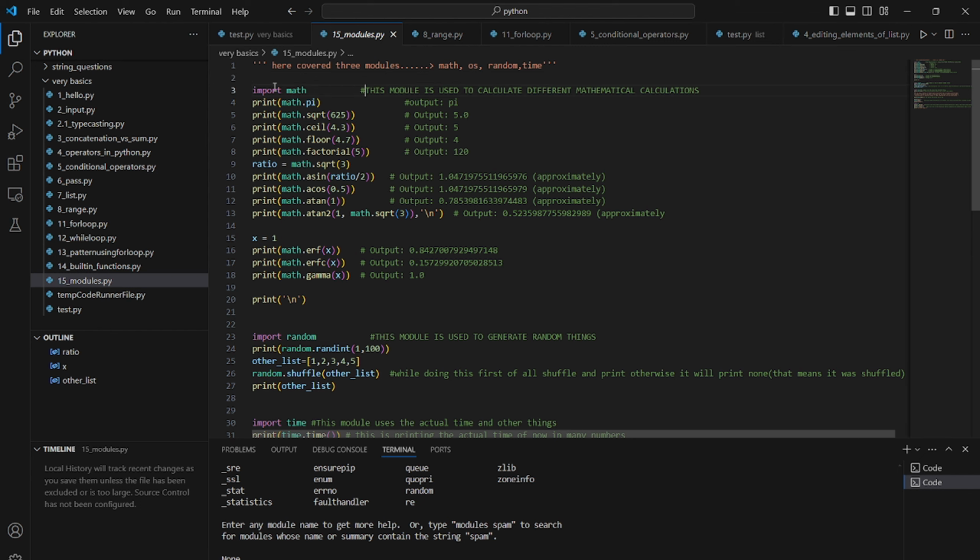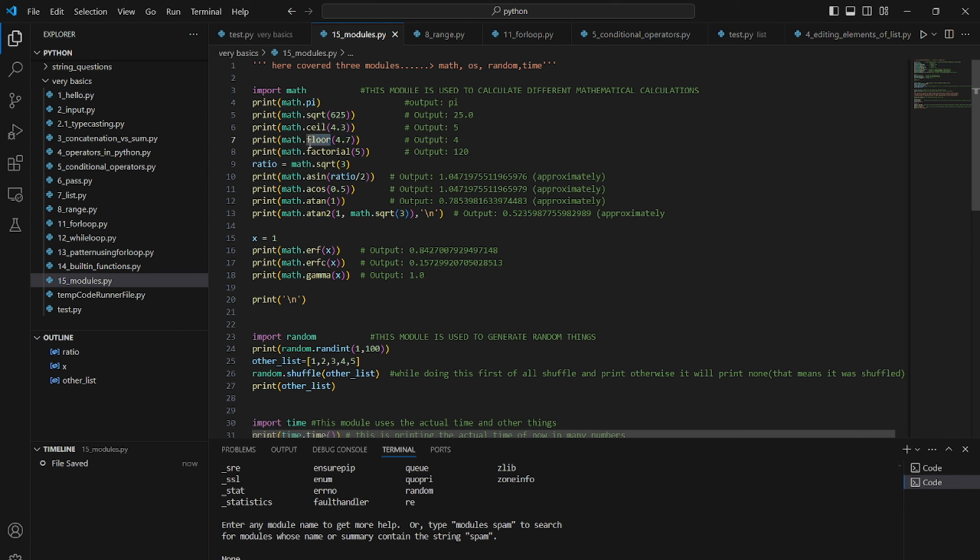So let's talk about the math module first. First of all, we have to import the module, so I have written import math. This module is used for different mathematical calculations. If I use math.pi, then it will give us the value of pi, and math.sqrt is used to give the square root, so it should be 25. And then ceil will give the greater number than this, in terms of integer. If it is 4.3, then it will not round off, but it will go to the greater number than that. So it will give 5, and this will also give 5.